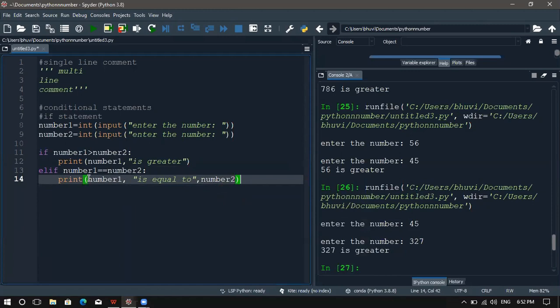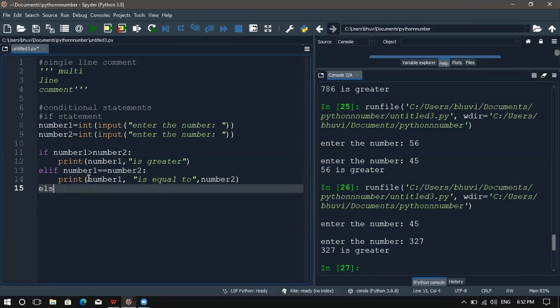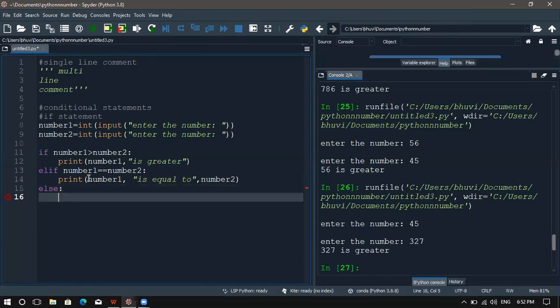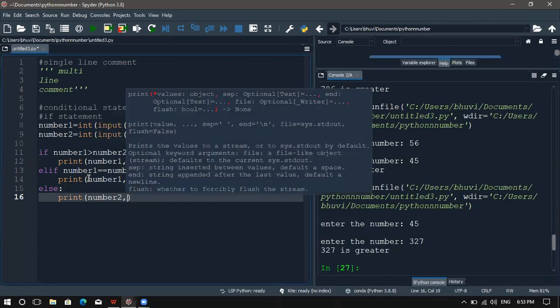Okay, so if number 1 is not greater than number 2 and they are not equal, it should be the less than, which means number 2 is greater than number 1. Then we are having the else statement here, which prints number 2 is greater.